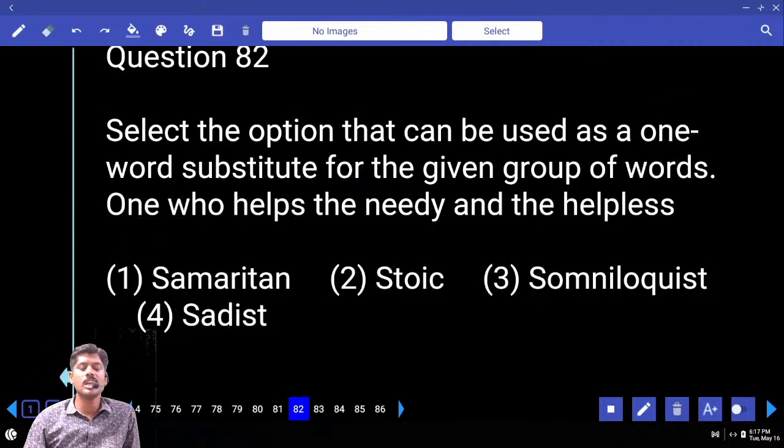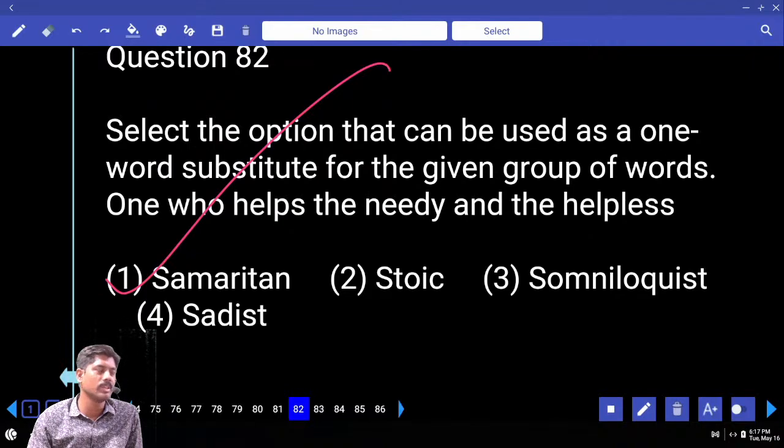One who helps the needy and helpless persons is called Samaritan, a good Samaritan, or philanthropist. One who helps the needy or helpless persons. Stoic, one who is indifferent to pain or pleasure.